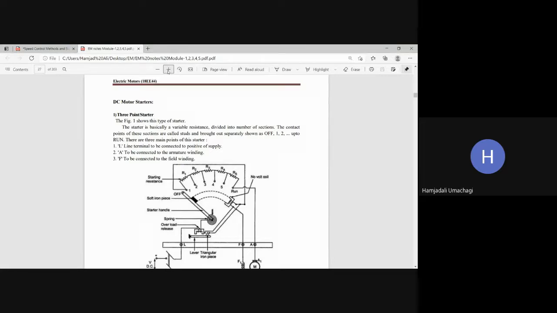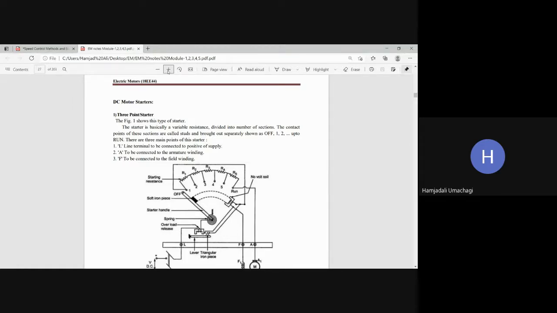Because of that, we should control the starting current of the armature by connecting certain resistance in series with the armature. And once the starting current is controlled, then we need to cut out the resistance so that the motor can get enough power to run safely at normal speed. This is all you need to explain for the necessity of the starter. This is asked in the video exam.